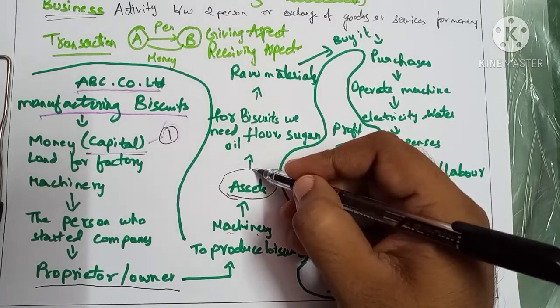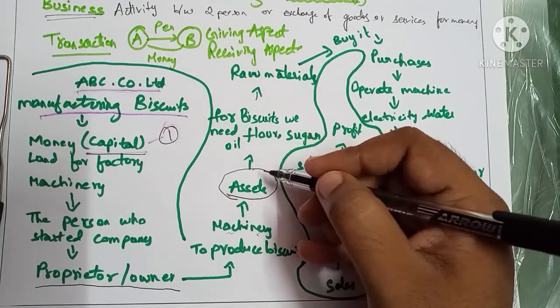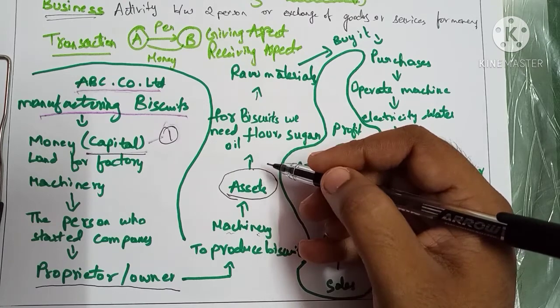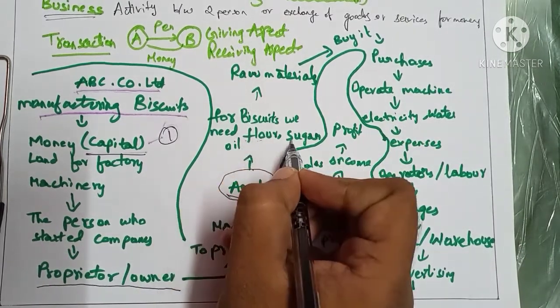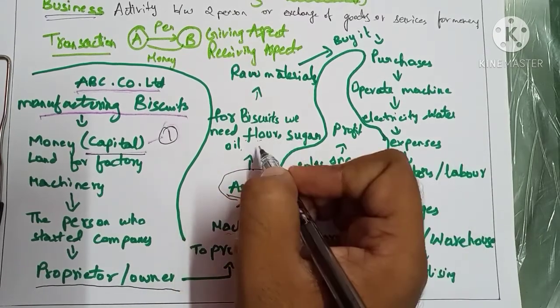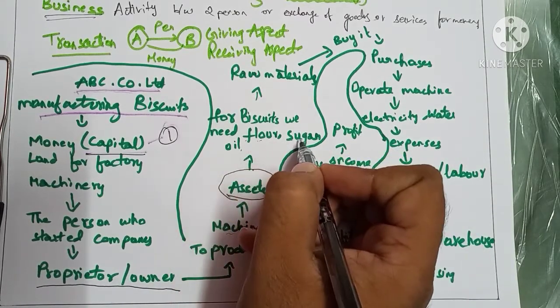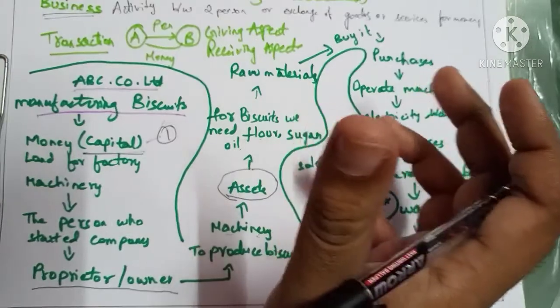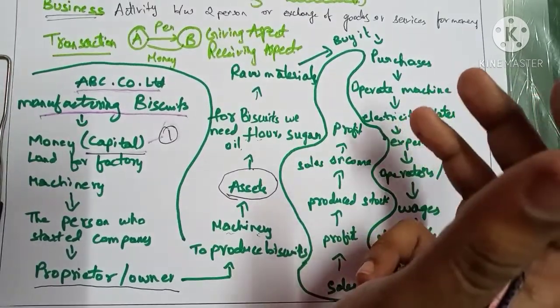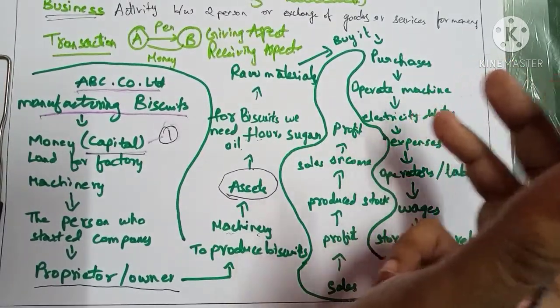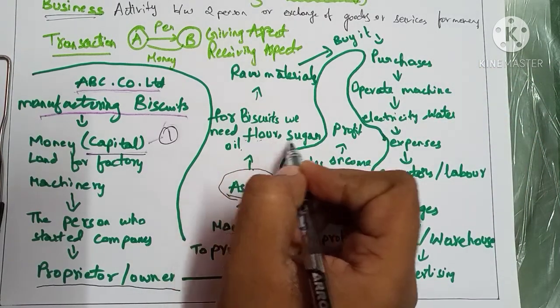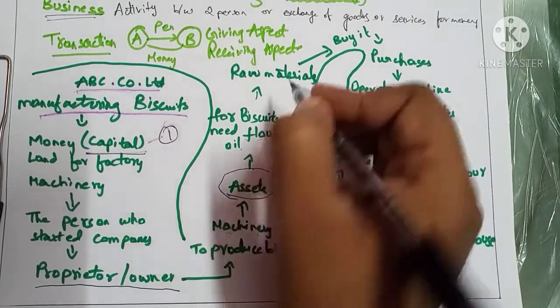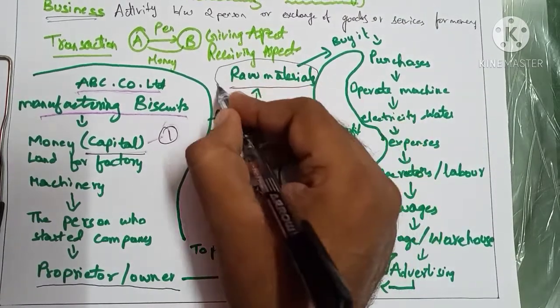Apart from machinery, we need some other things. Without that we cannot produce the biscuits. That is, for biscuits we need flour, sugar, oil. These are called raw materials. Whatever materials we require to produce a particular product, those materials are called raw materials. For biscuits we need flour, sugar, oil. So these are called raw materials.